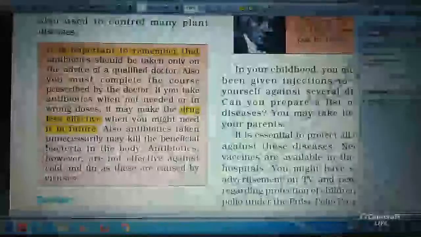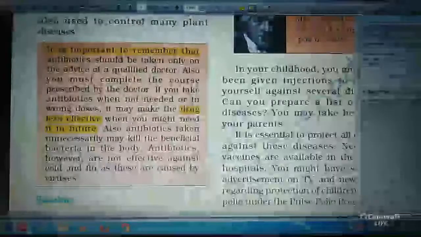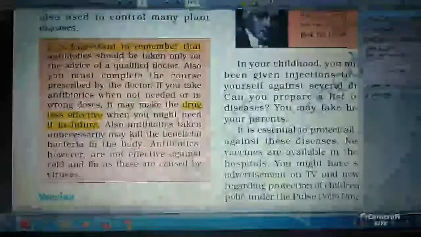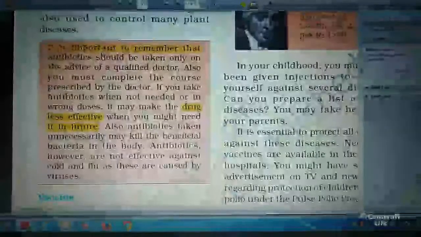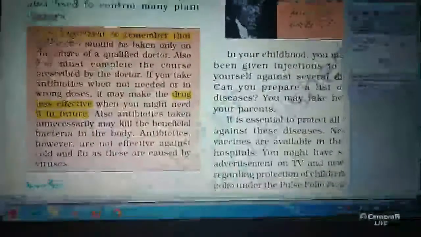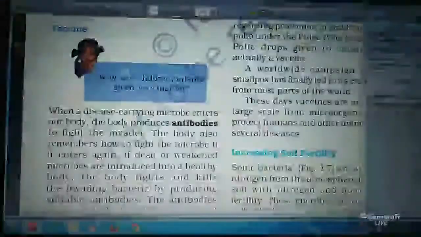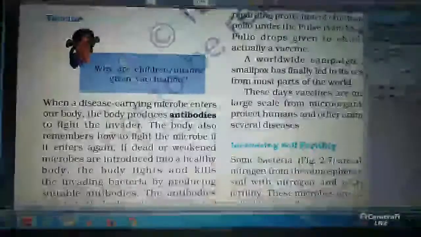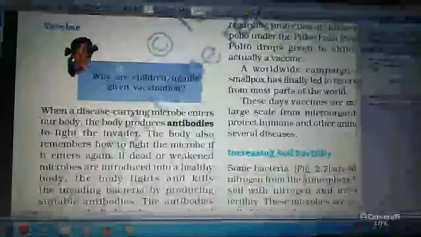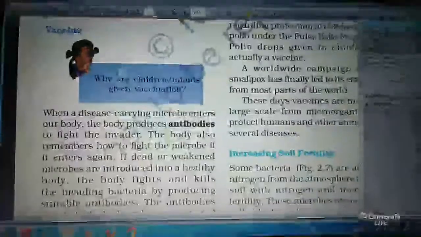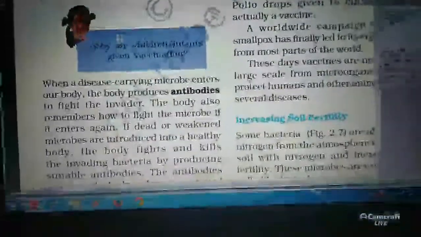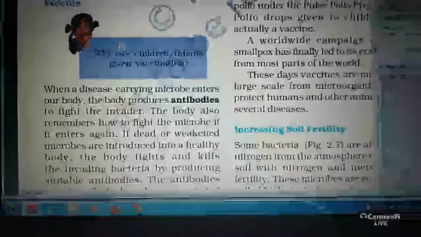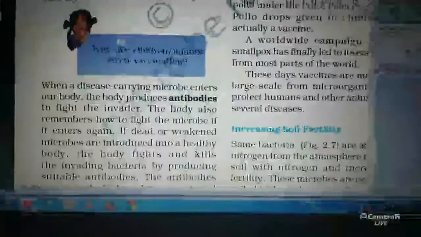Antibiotics, however, are not effective against cold and flu, as these are caused by viruses. Now again, from the microorganisms you are also producing vaccines. Okay, now I am coming.